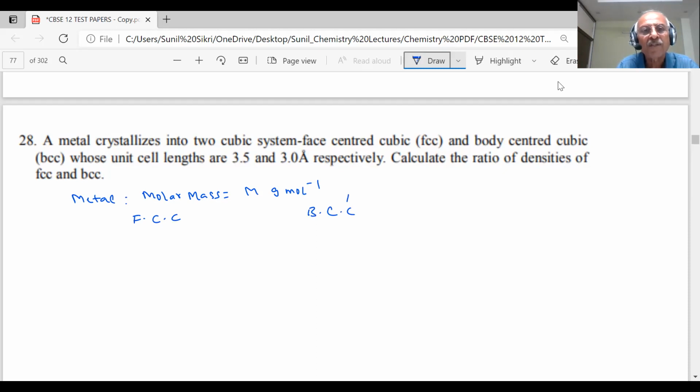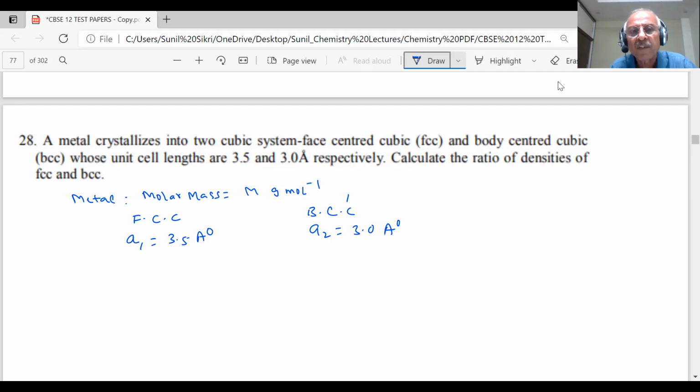Edge length in FCC, how much is this? It is 3.5 angstrom, student. And for BCC, what is the edge length? 3.0 angstrom. These are given. Molar mass is M. Then students, he says calculate the ratio of the densities of the FCC and BCC. Metal is same. A is given, so we don't have to worry about the A and R formula because they have directly given.